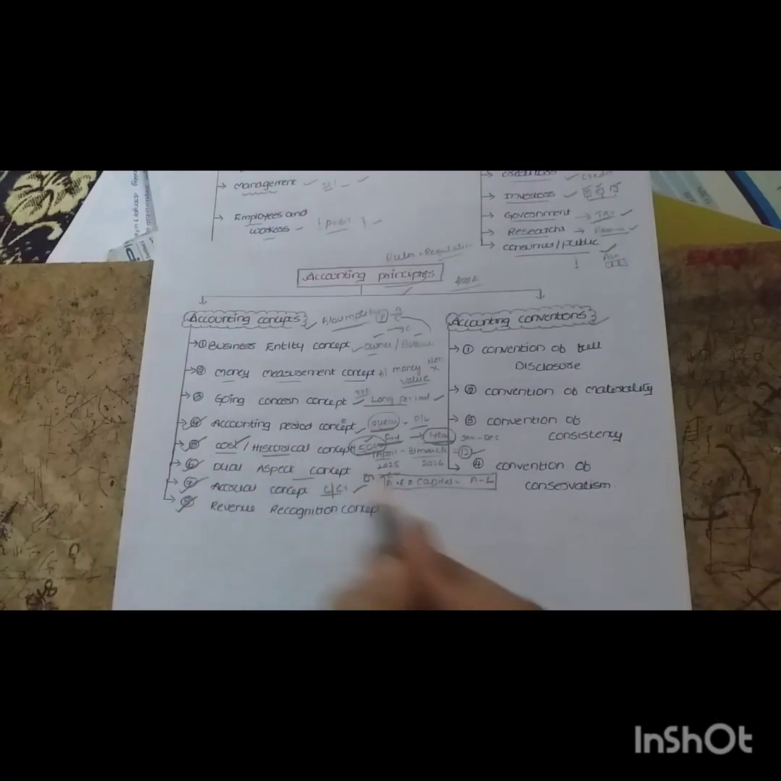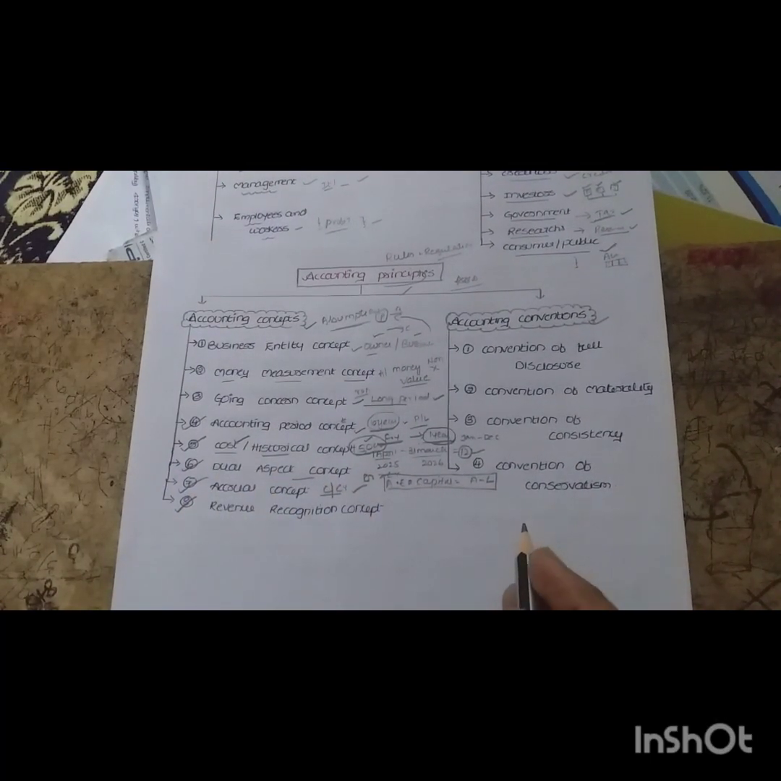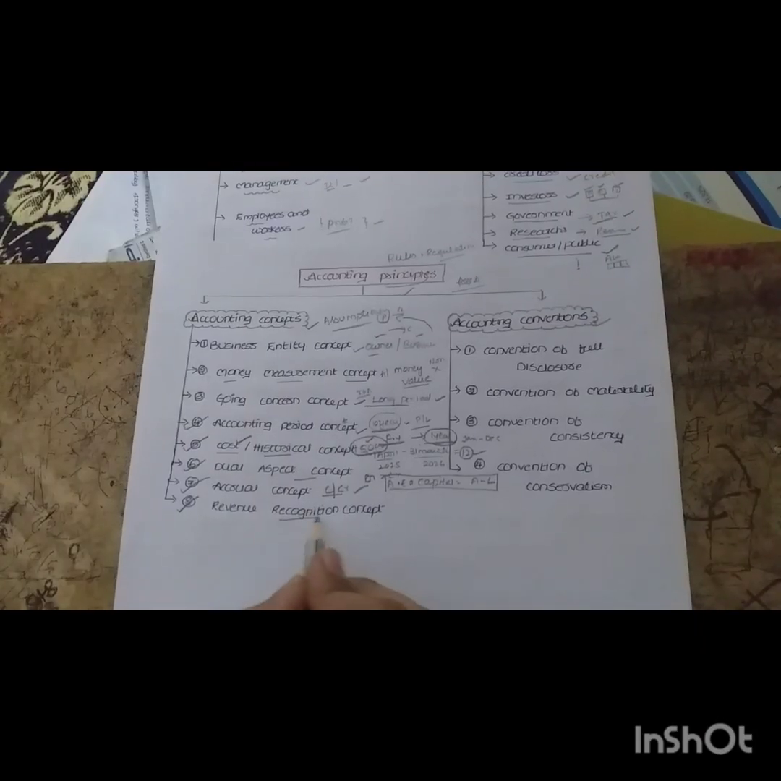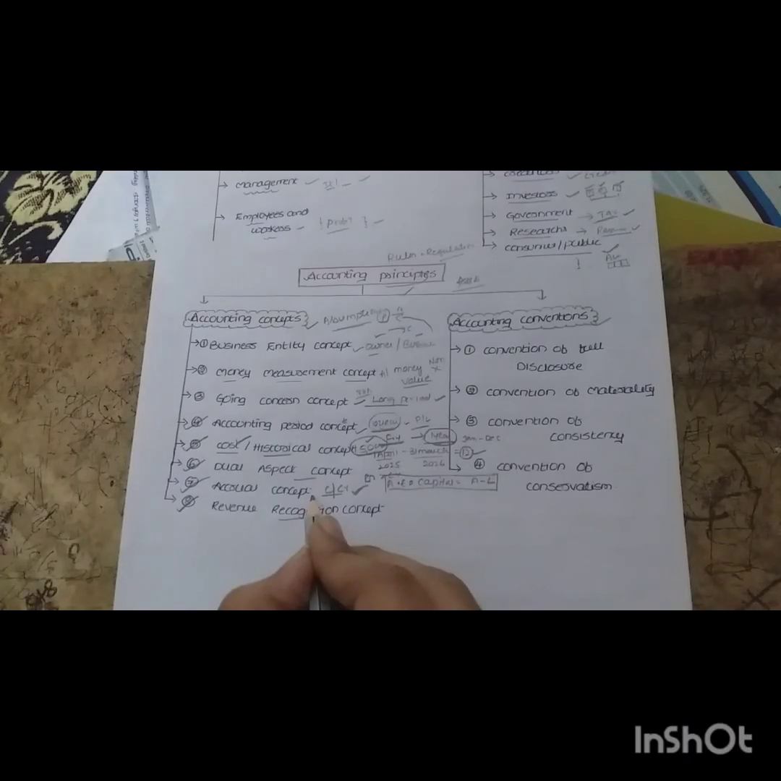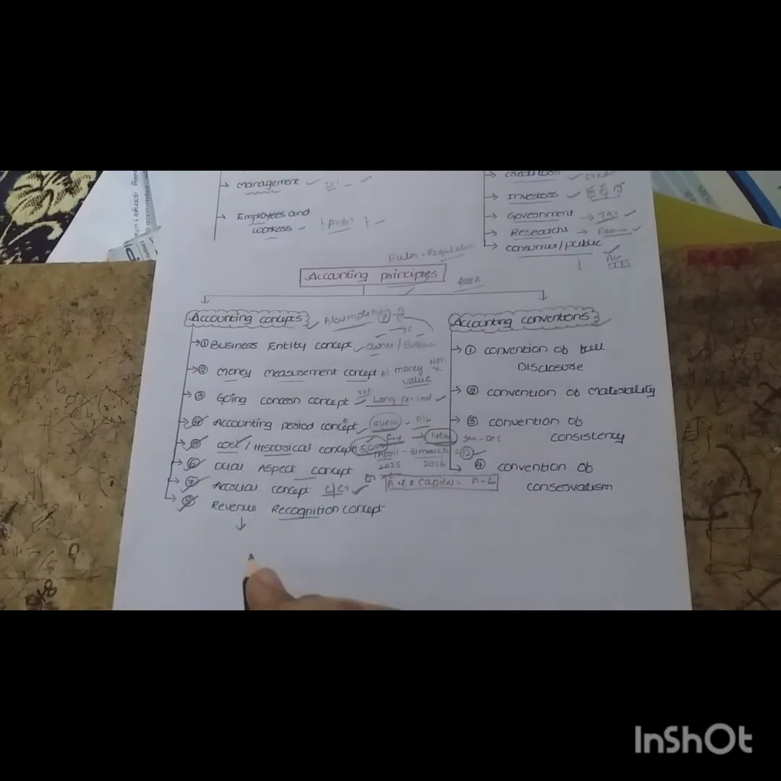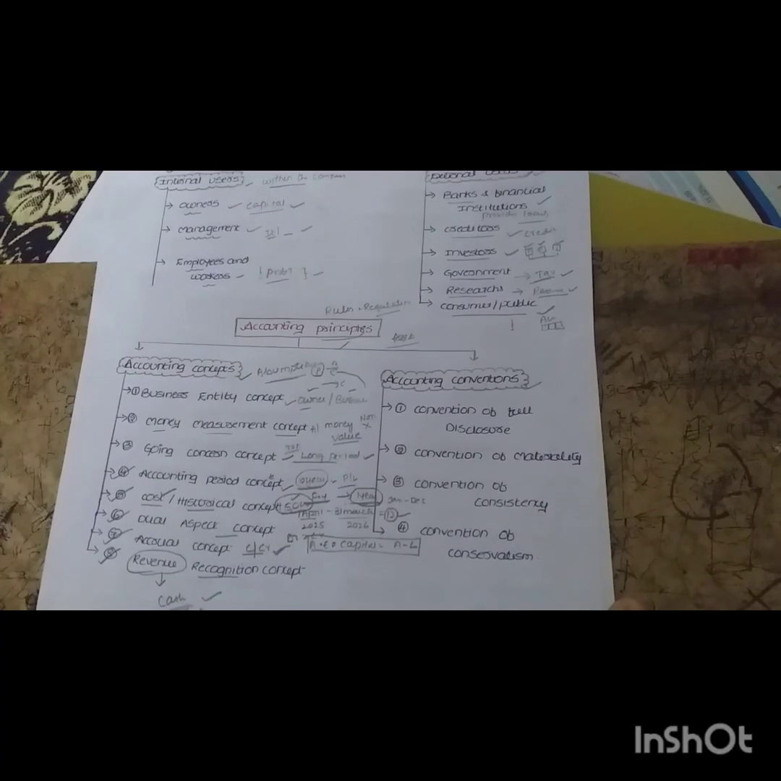Coming to the eighth concept, that is the revenue recognition concept. What this concept says means, until now we didn't care whether cash was received or not; once the transaction is completed we record it, that is the accrual concept. But the revenue recognition concept says that only once you are getting the cash, then record it in the books of accounts. When the revenue is realized, then only you should record it in the books of account. That is what the revenue recognition concept is.